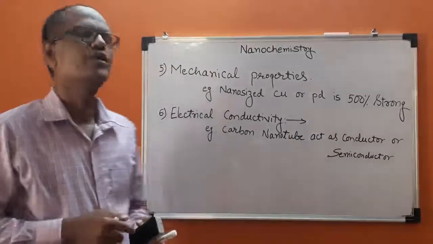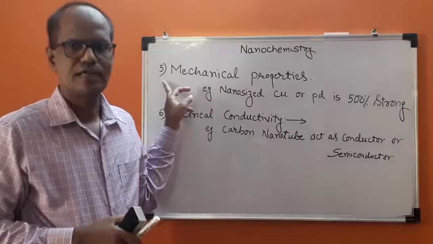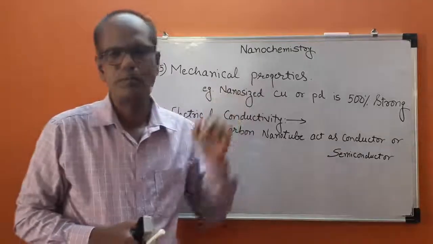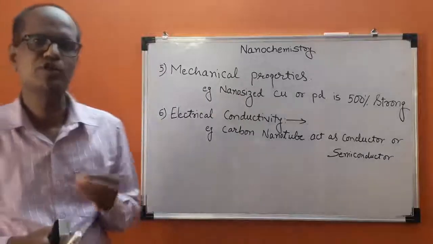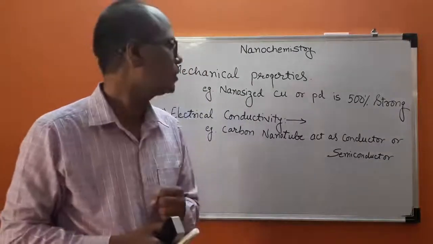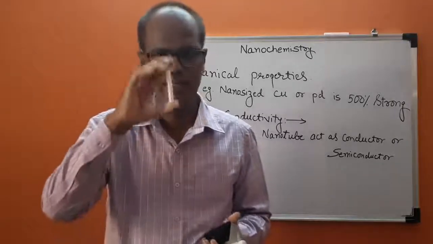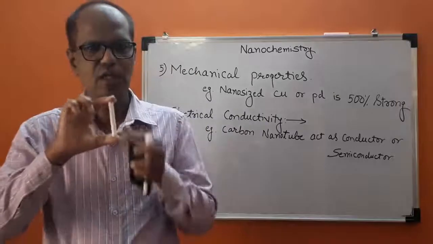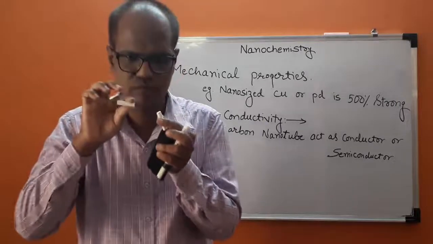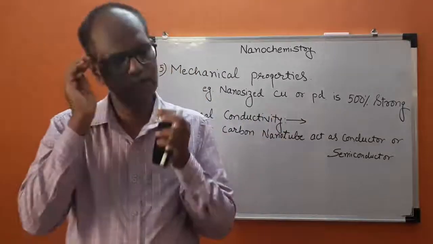Now we are going into details of our fifth characteristic of nanomaterial, that is mechanical property, means how much mechanical strength it is having. For example, if we consider a bulk material, if we break it into pieces, we need some energy. This energy, let us keep it aside, let us imagine it.